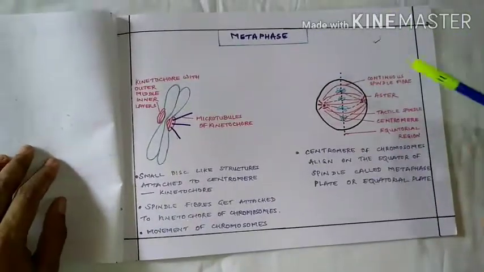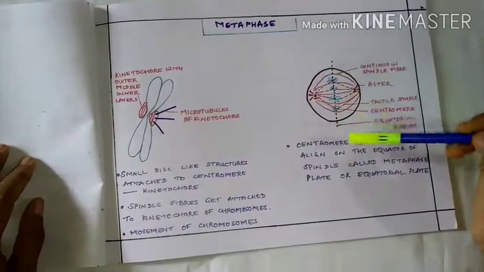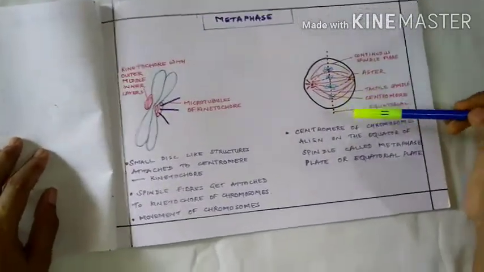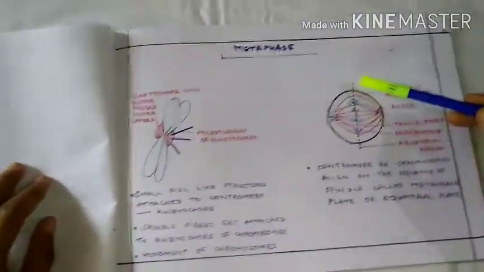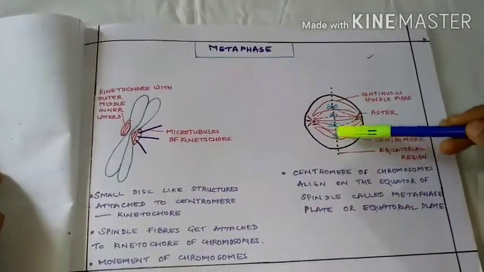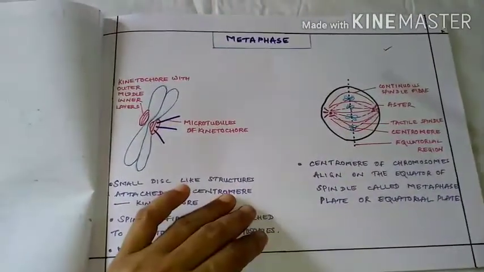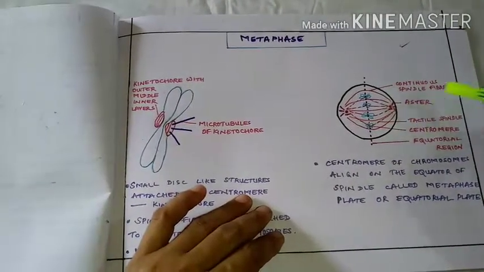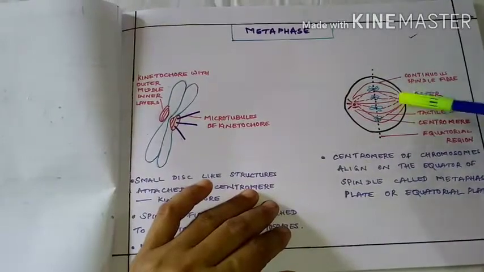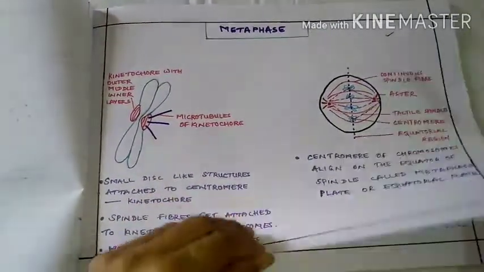During metaphase, the major change that can be seen is that the centromeres of the chromosomes align on the equator of the spindle, called the metaphase plate or equatorial plate. As we can see, all the centromeres align on the equatorial plate. Continuous spindle fibers run from one pole to the other. Asters also can be seen.